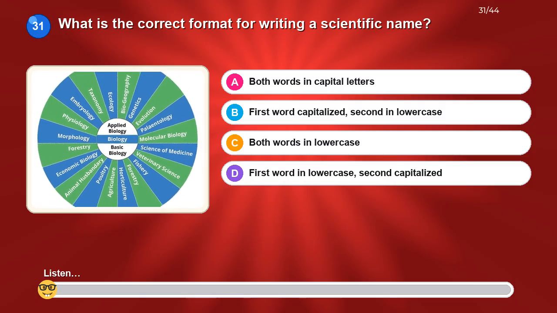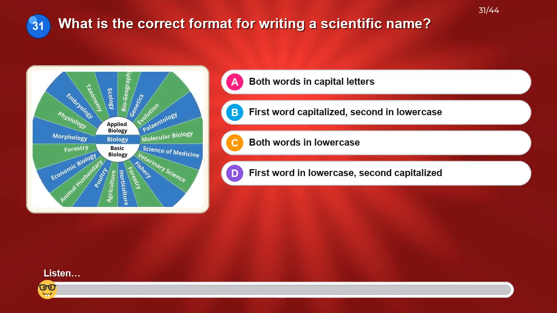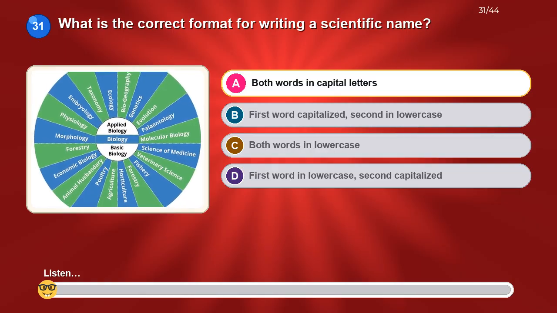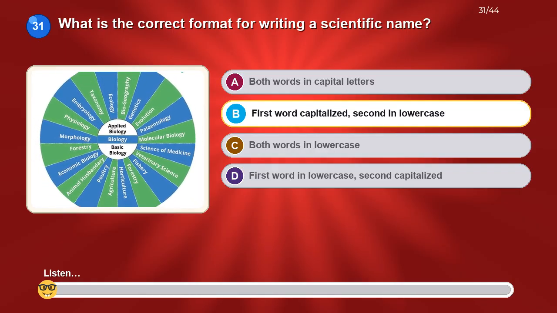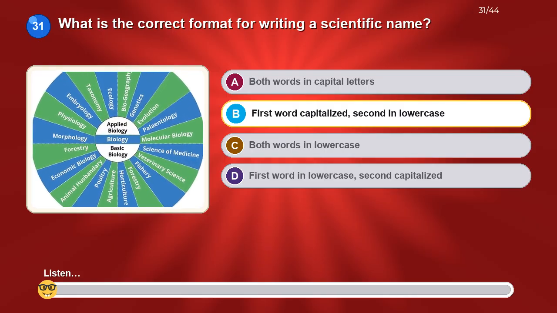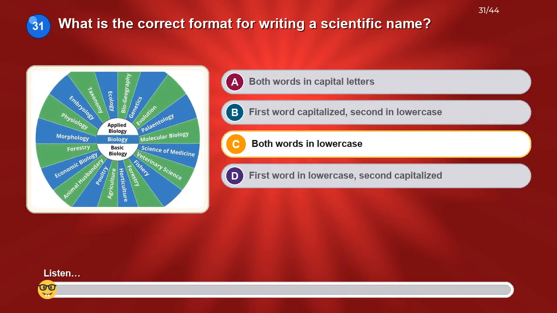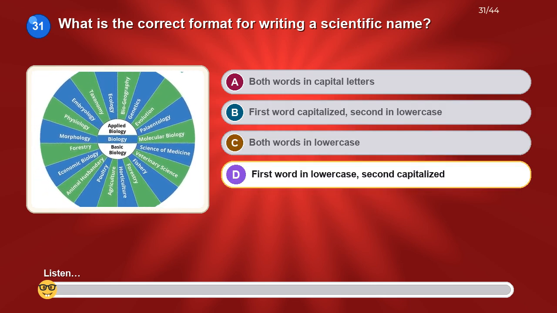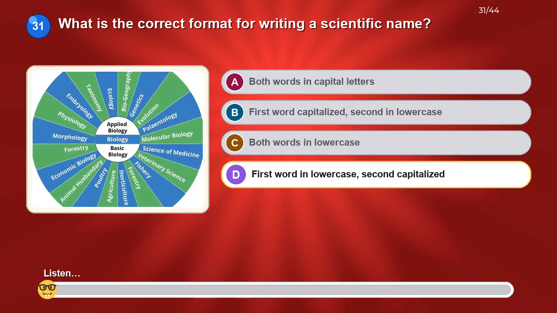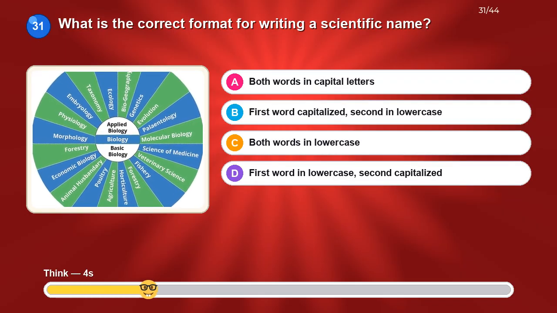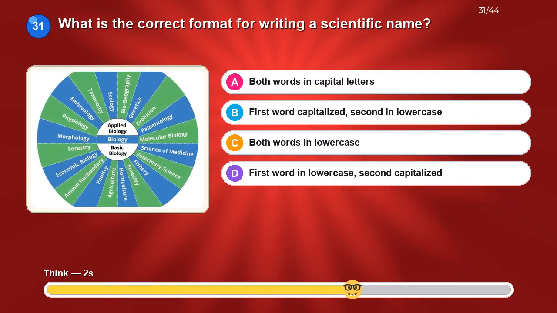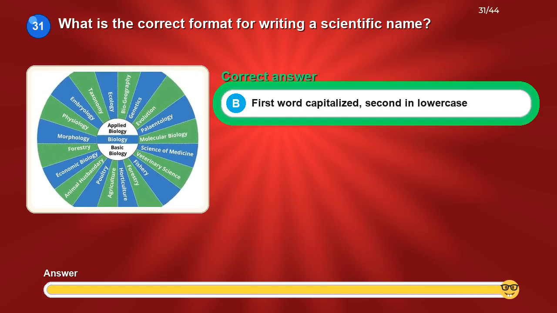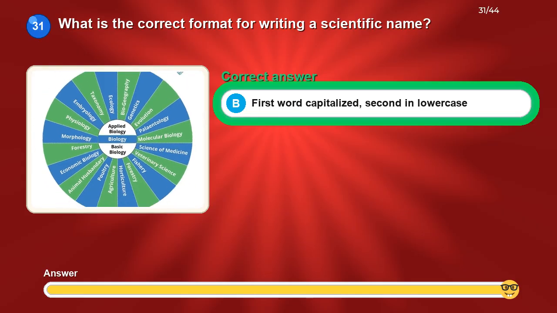What is the correct format for writing a scientific name? Option A, both words in capital letters. Option B, first word capitalized, second in lowercase. Option C, both words in lowercase. Option D, first word in lowercase, second capitalized. The correct answer is first word capitalized, second in lowercase.